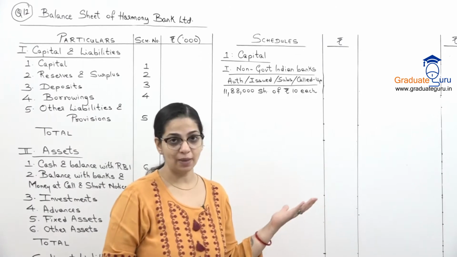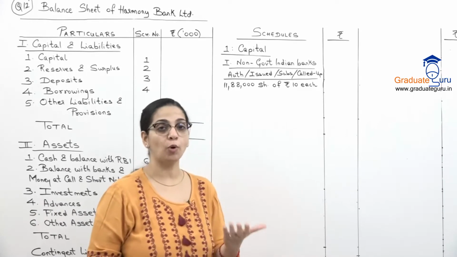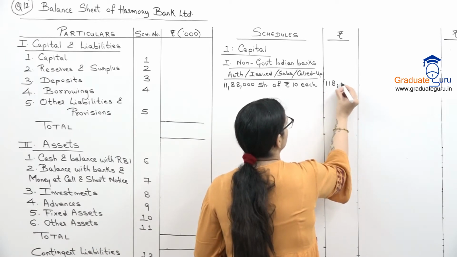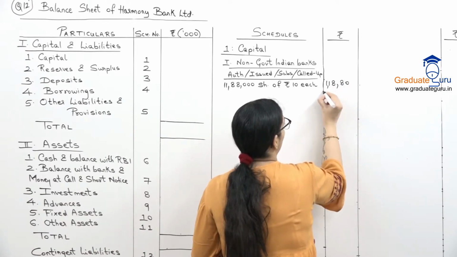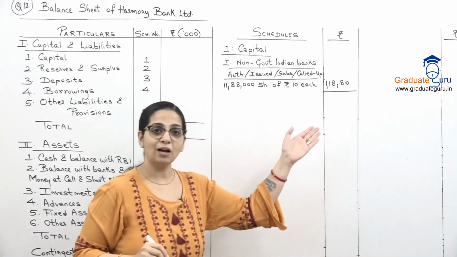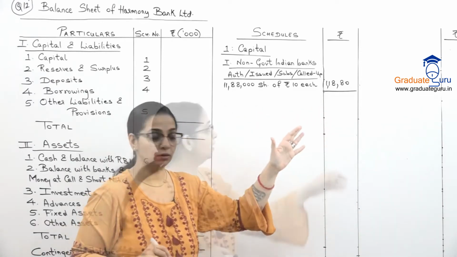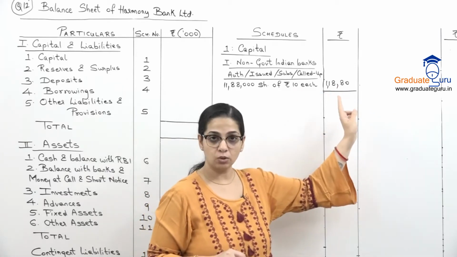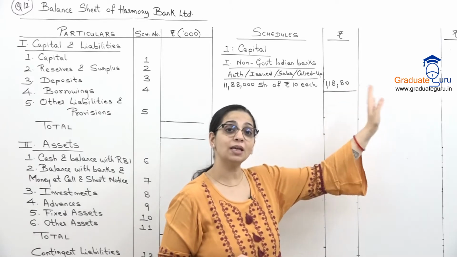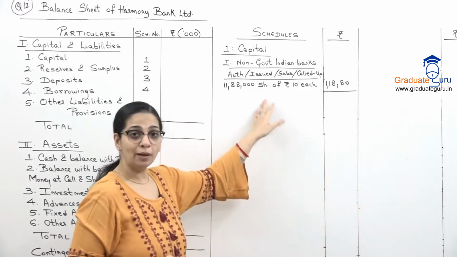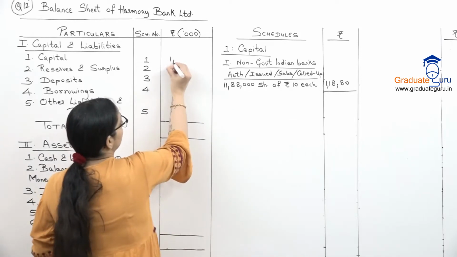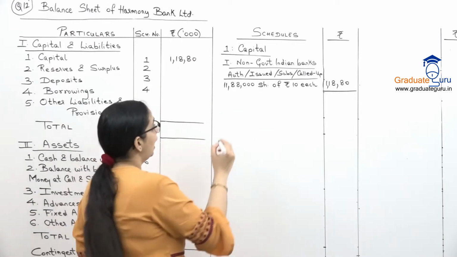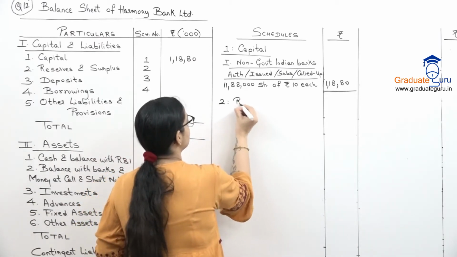हमें यहाँ पर thousands में लिखना है, so I'll remove that point और वो point के बदले I'll put a comma. So 118.80 और एक comma यहाँ भी आ जाएगा. So this is how you write your amounts when you are writing in thousand. हम 3 नंबर के पहले कॉमा नहीं डालते हैं. We put the comma before 2 numbers, okay? Because already यहाँ पर 3 और 0 इसके बाद है. So we'll take this amount to our balance sheet. 11880. Our second schedule is for reserves and surplus.